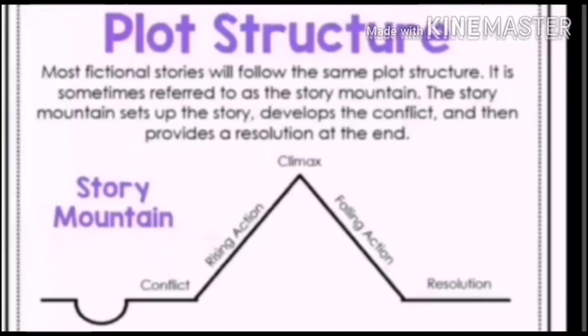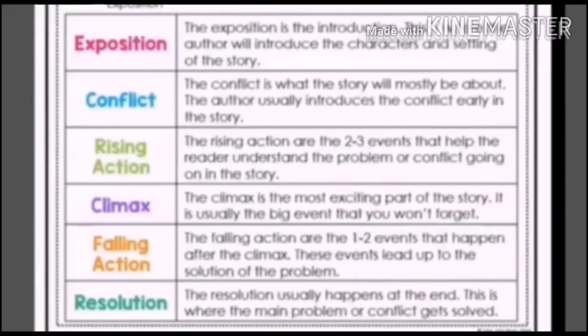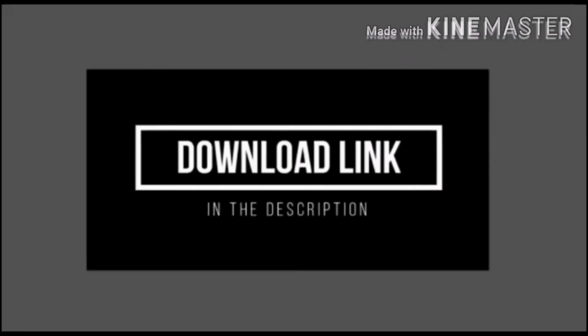It is all about plot construction. Once again, we can check the points. Exposition, first part, introduction, it means conflict, problem, rising action, sequence of events, then climax, interesting, turning point, falling actions, problem solving, okay, and then end, a result, that is called resolution.